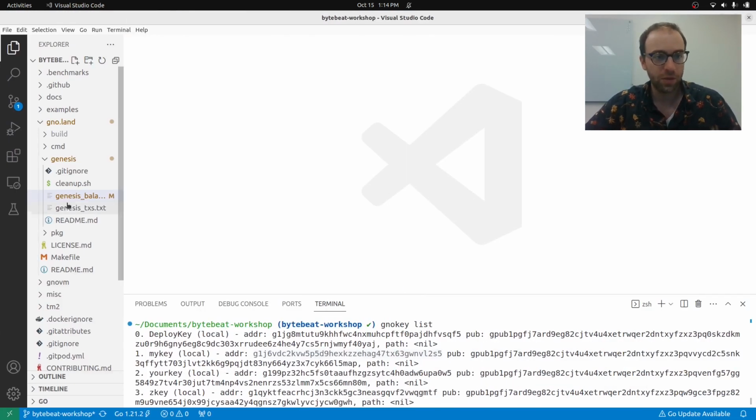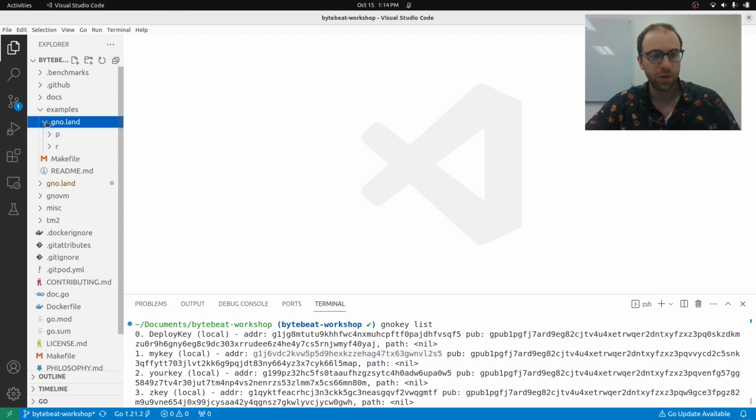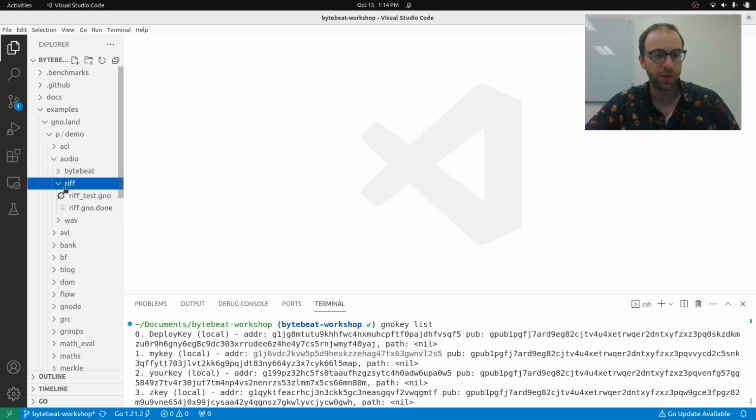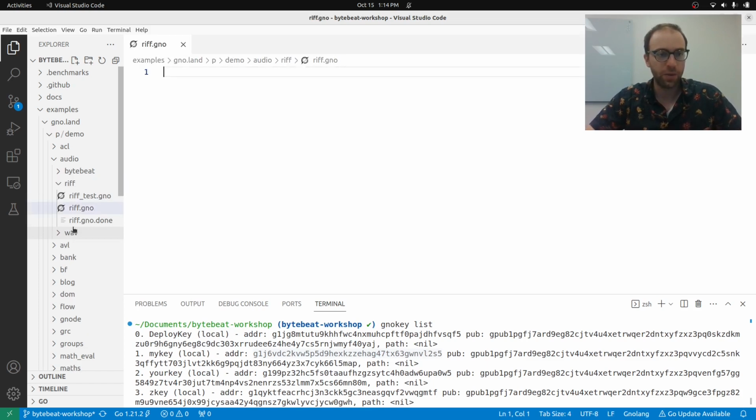Let's make a new file. So we'll go to examples, gno.land/p, and then I made a folder, audio, which we're going to work in, and I've already done some of the files, but we're going to make a new one here called riff.gno. And I'm going to start writing the code.